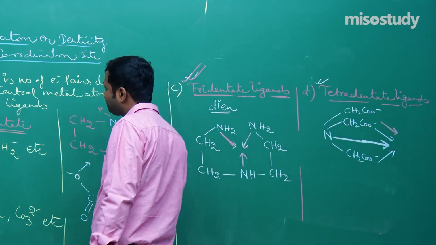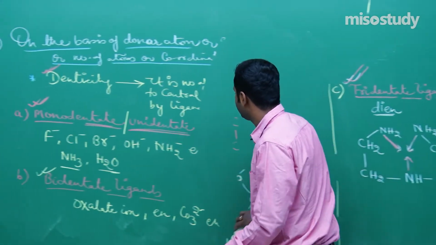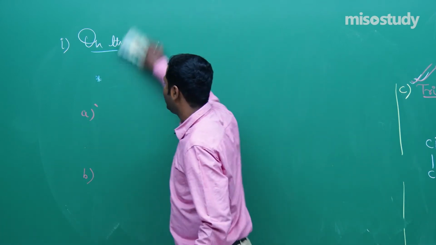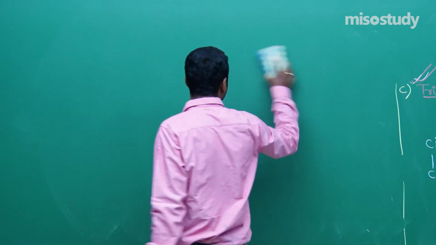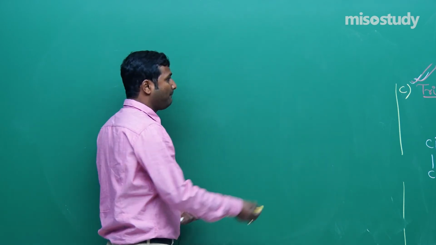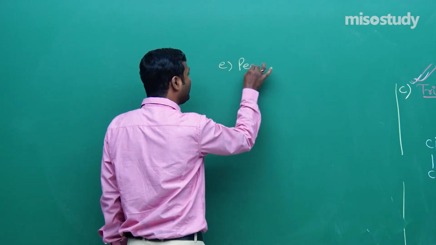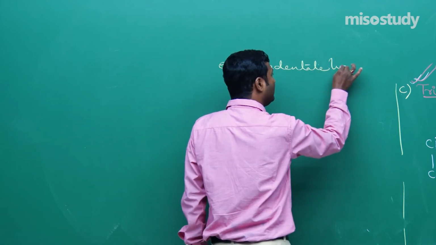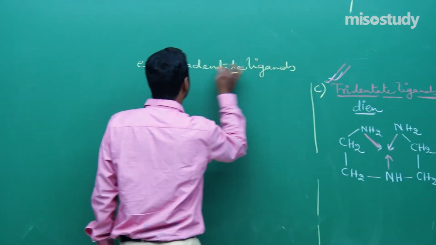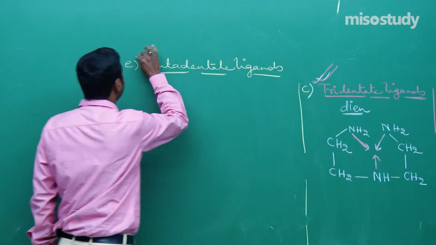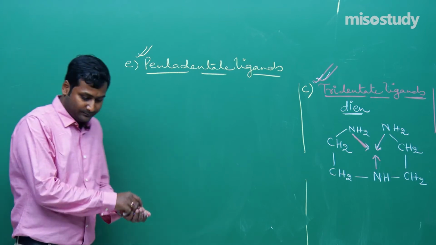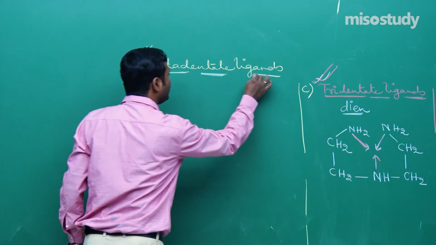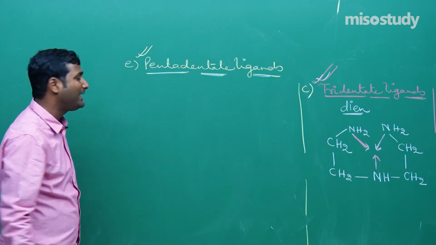The fifth one is pentadentate ligand. If the denticity is 5, then it is known as a pentadentate ligand.